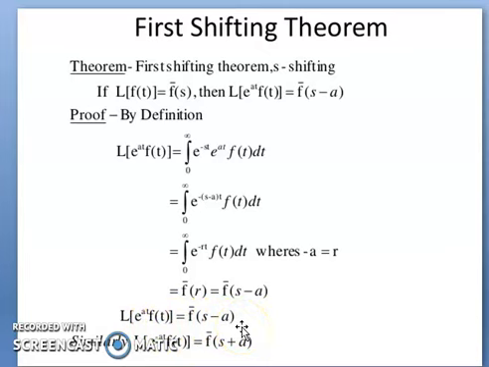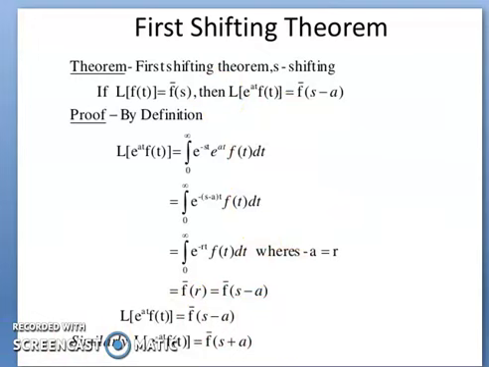Suppose if there is a negative sign here, then the result of the first shifting becomes f bar of s plus a. So this is the first shifting theorem of the Laplace transform.